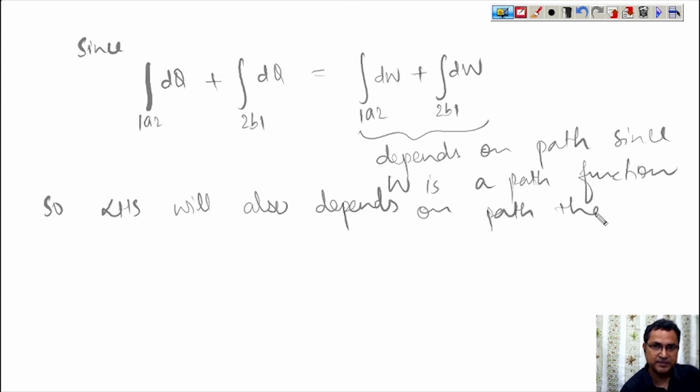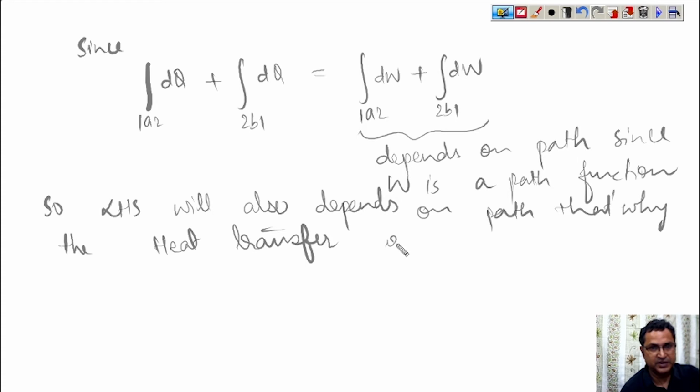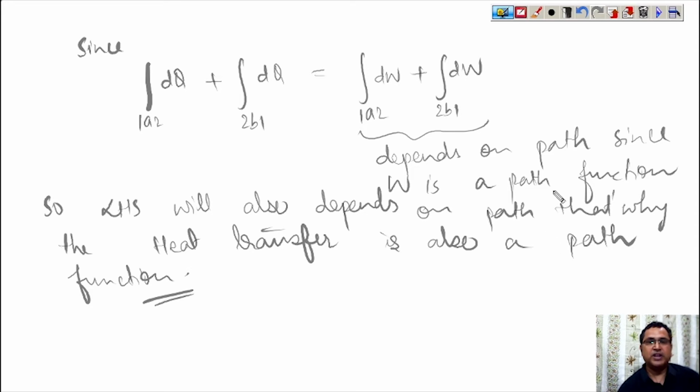That's why the heat transfer is also a path function. So there are two important outcomes that come from Joule's law.